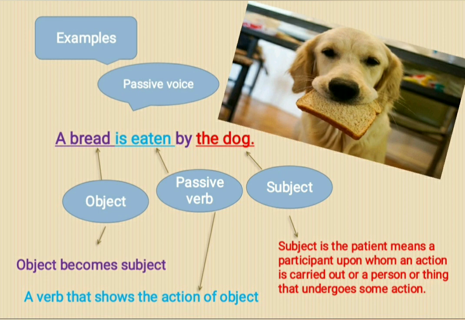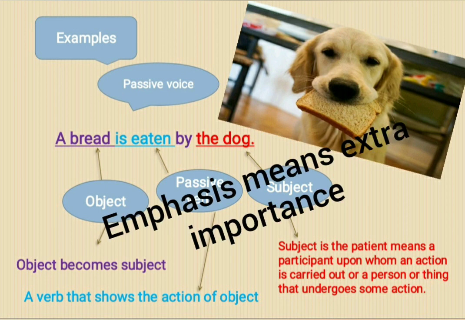Right? And it is eaten by whom? It is eaten by the dog. So here, by is preposition. And by this preposition, the subject is added. And what is the subject? The dog. So in passive voice, object is dominant and emphasis is given to the object.